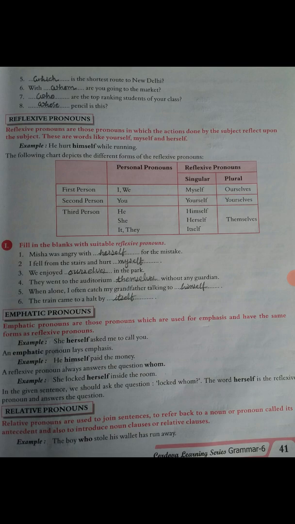Fourth number, they went to the auditorium themselves without any guardian. So answer is themselves. Five number, when alone, I often catch my grandfather talking to himself. So answer is himself. And six number, the train came to a halt by itself. Answer is itself.